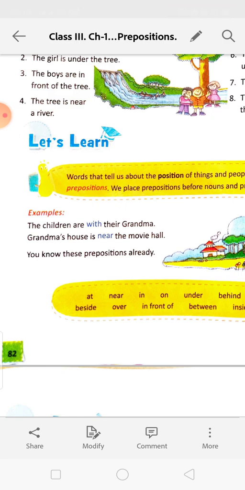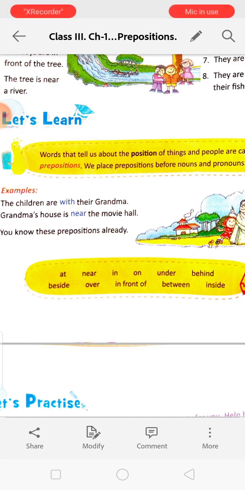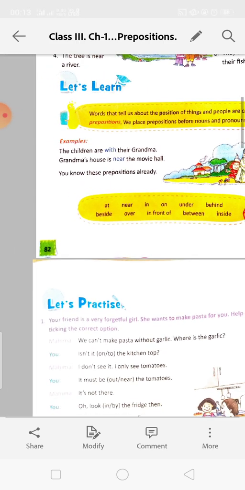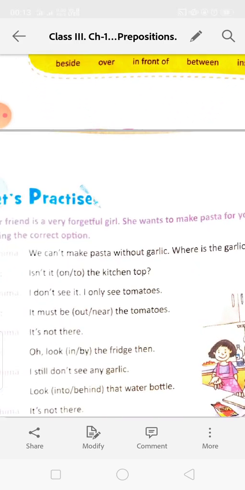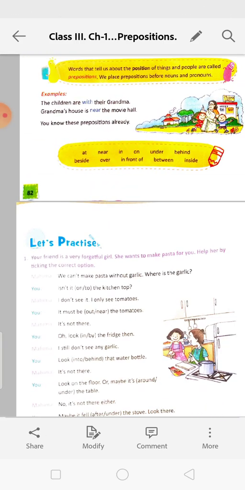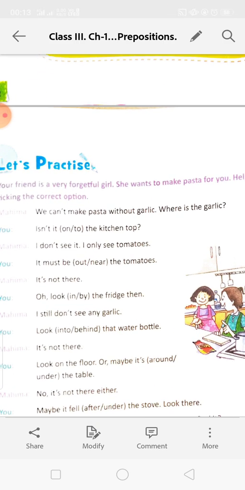You know these prepositions already. At, beside, near, over, in, on, under, behind, in front of, between, inside. In our live class, I will try to show you the positions more clearly. Okay. So here you have to underline the correct prepositions.